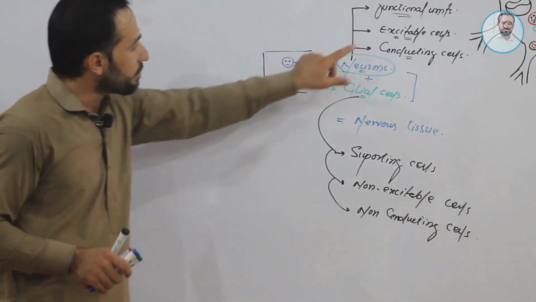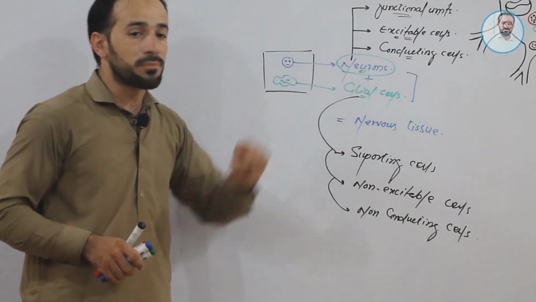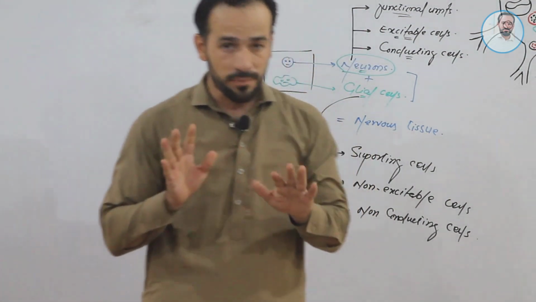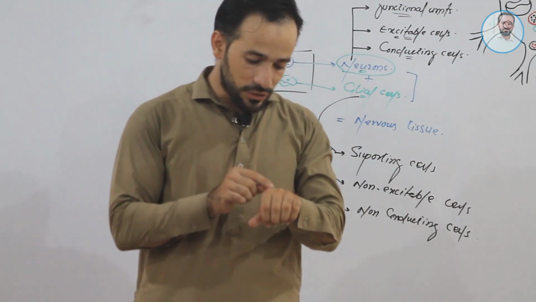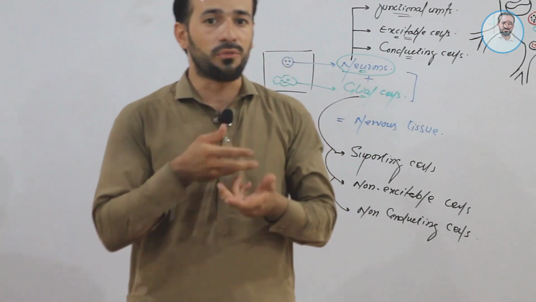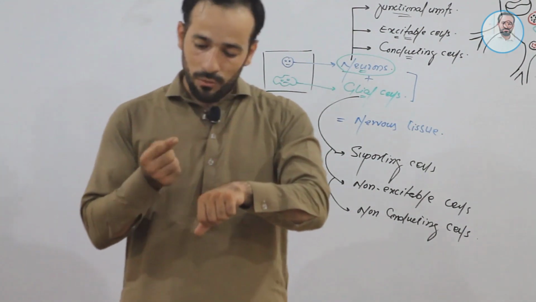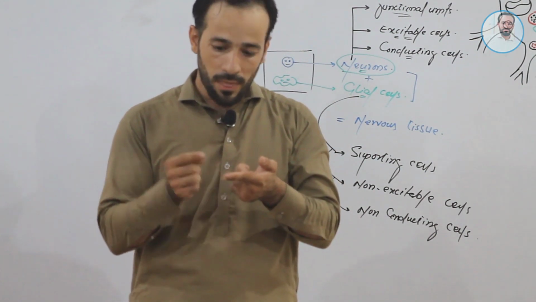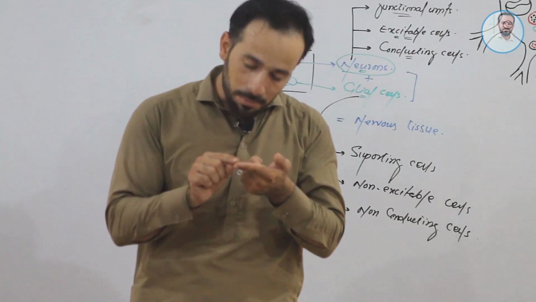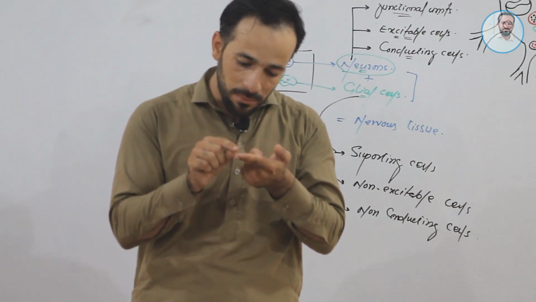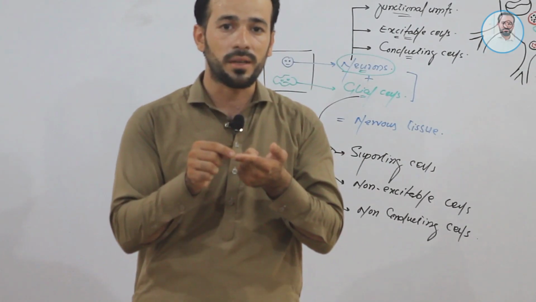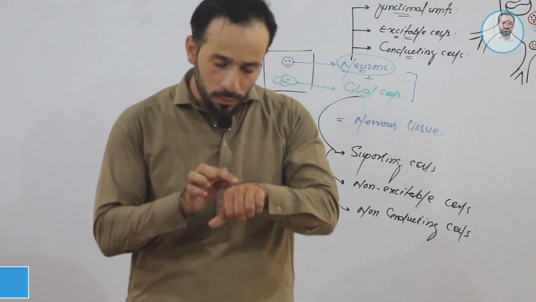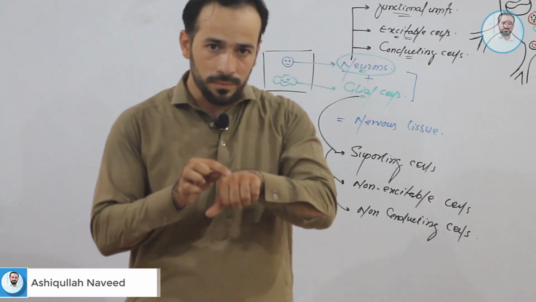Now let's see what is meant by excitable and what is meant by conducting cells. Look here, friends. If someone touches any part of your body, you can feel it. How? While I am touching this part of my body with my finger, I am providing some energy to this tissue.